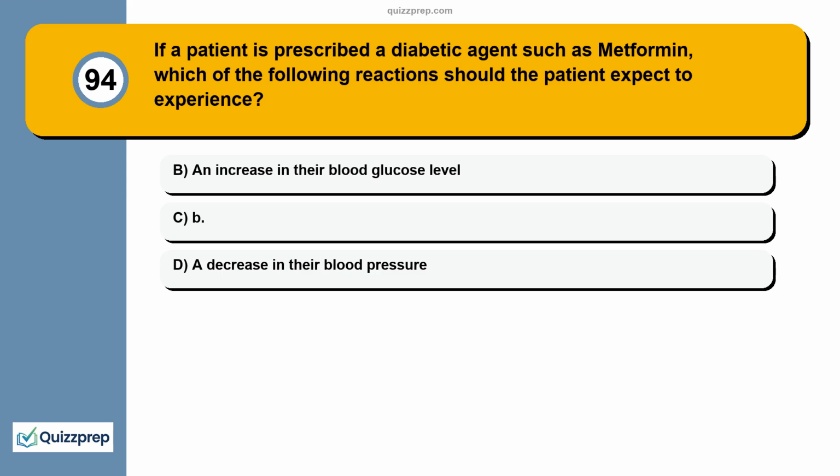Question 94. If a patient is prescribed a diabetic agent such as metformin, which of the following reactions should the patient expect to experience? A. An increase in their blood glucose level. B. A decrease in their blood pressure. C.